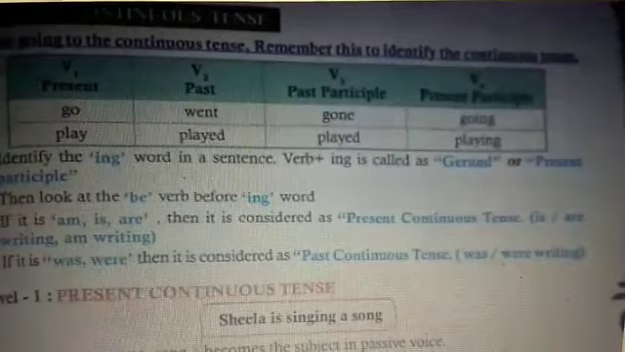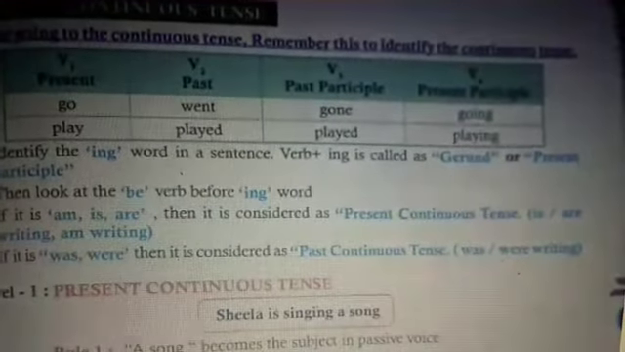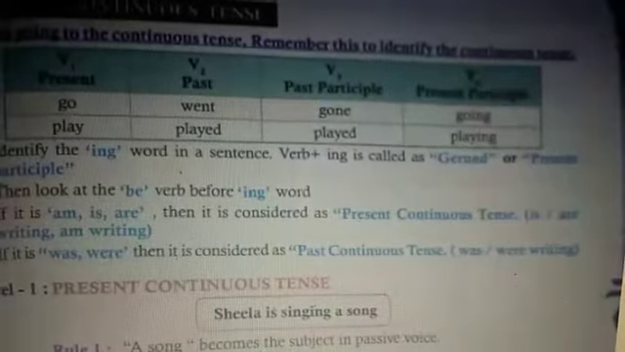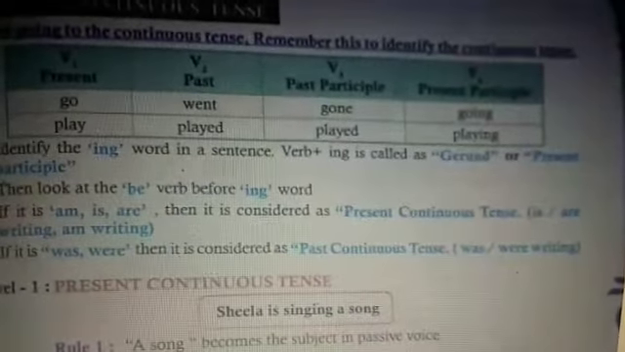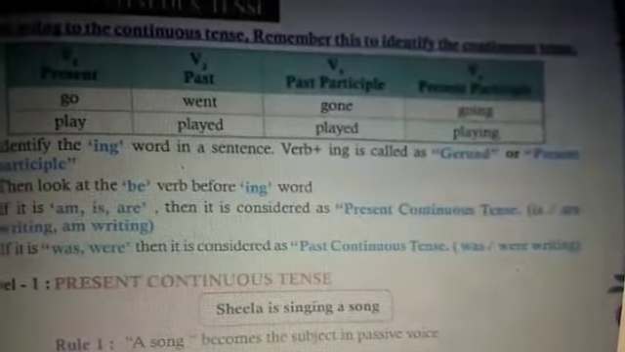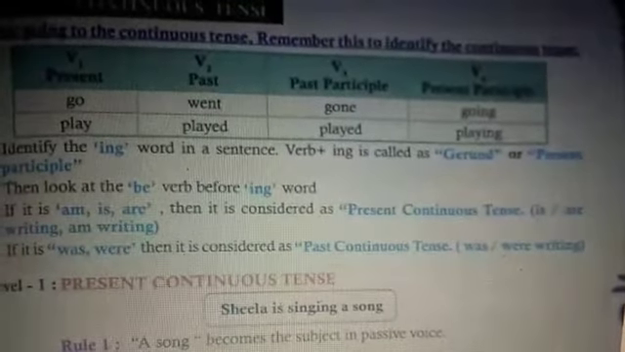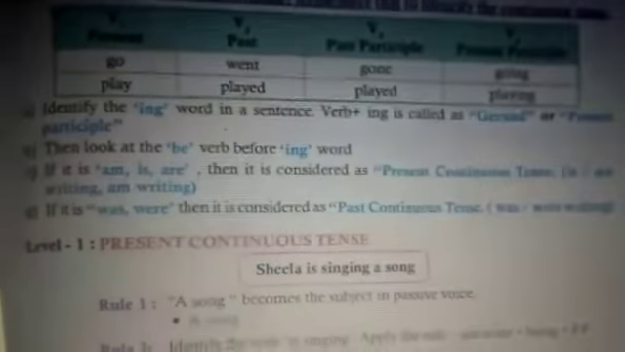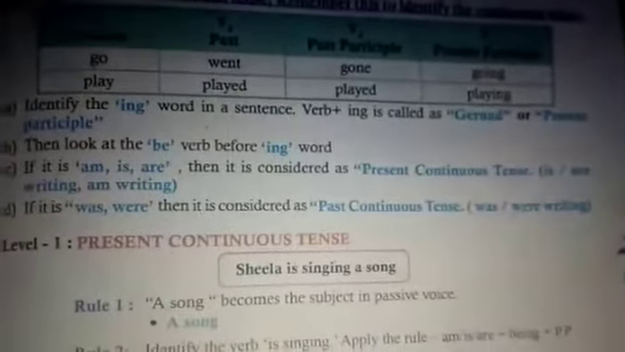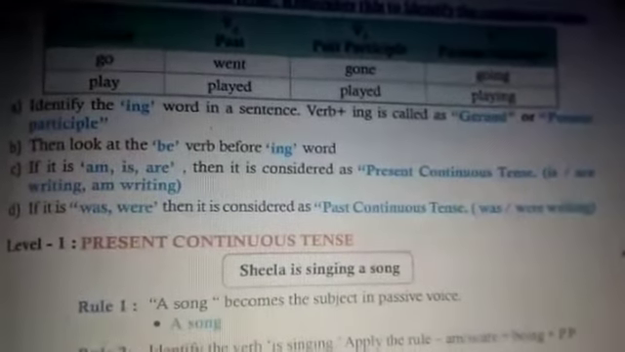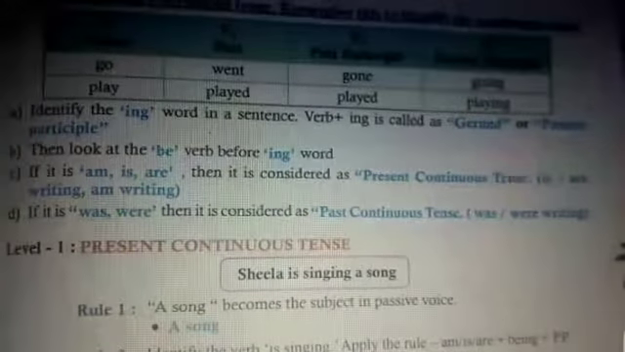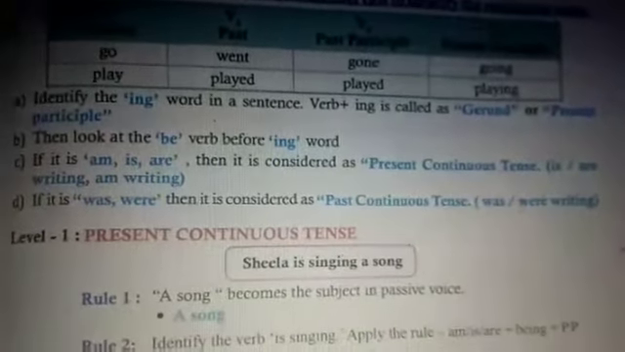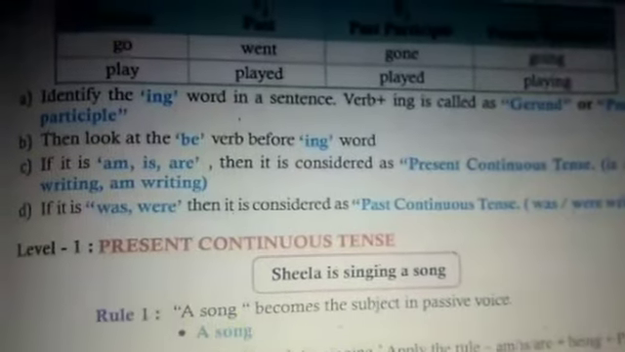Now see the next example, play. Verb 1 is play. Verb 2 is played. Verb 3 is also played, because verbs ending with ed will always be the same. Verb 2 and 3 will be same. And you see the present participle, playing. Now identify the ing word in a sentence. Verb plus ing is called a gerund, as I have already learned, or present participle. Then look at the be verb before the ing word.